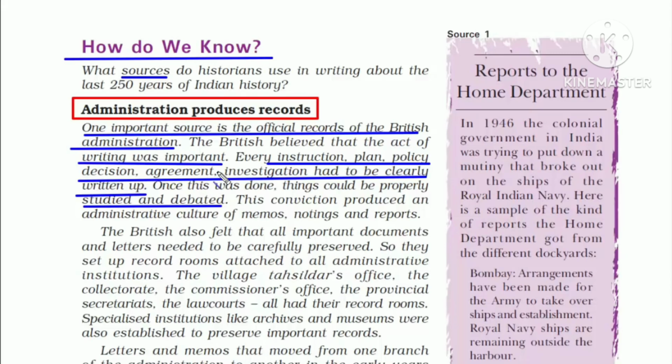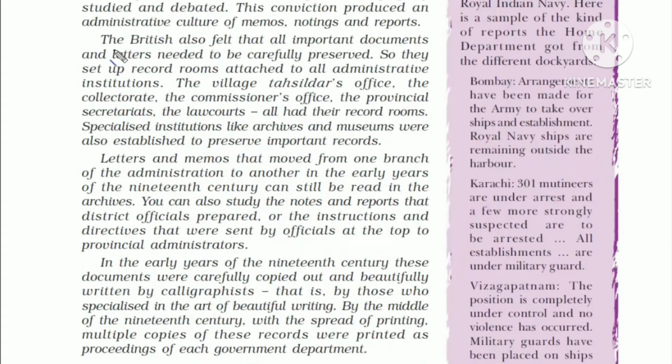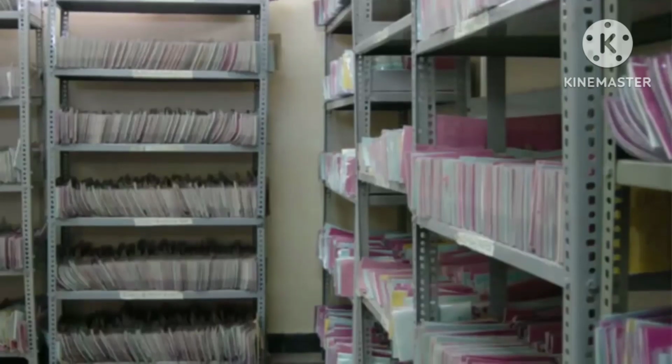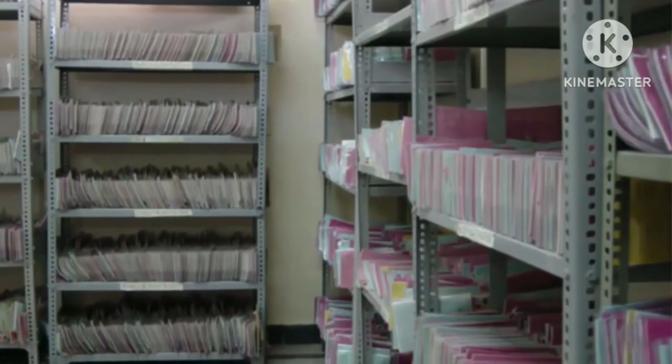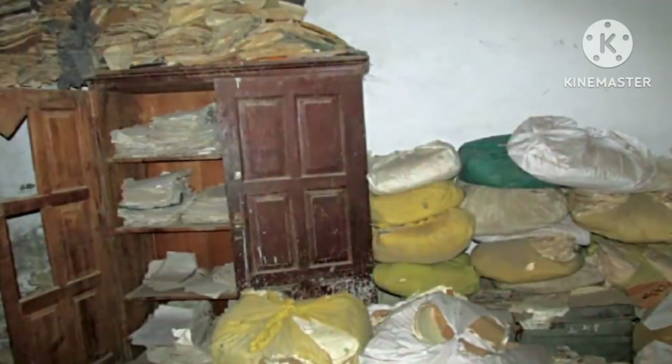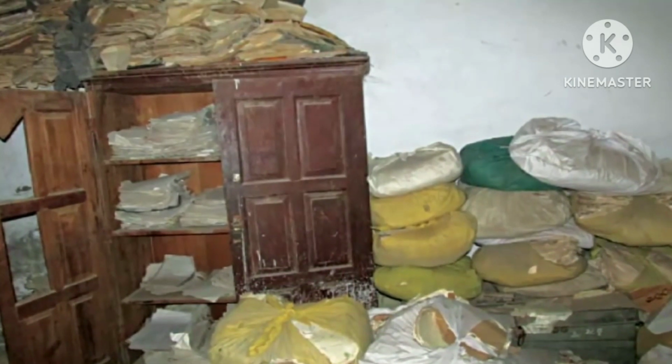Now I want you to imagine this. If you write everything, then you must also keep it safe, right? Therefore, the British made a record room in all of their administrative institutions to preserve all important documents and letters. Now this is another important step they took. And today if you look around in schools, hospitals, offices, everywhere you will have a record room or an administrative office that keeps all the documents and information safe.